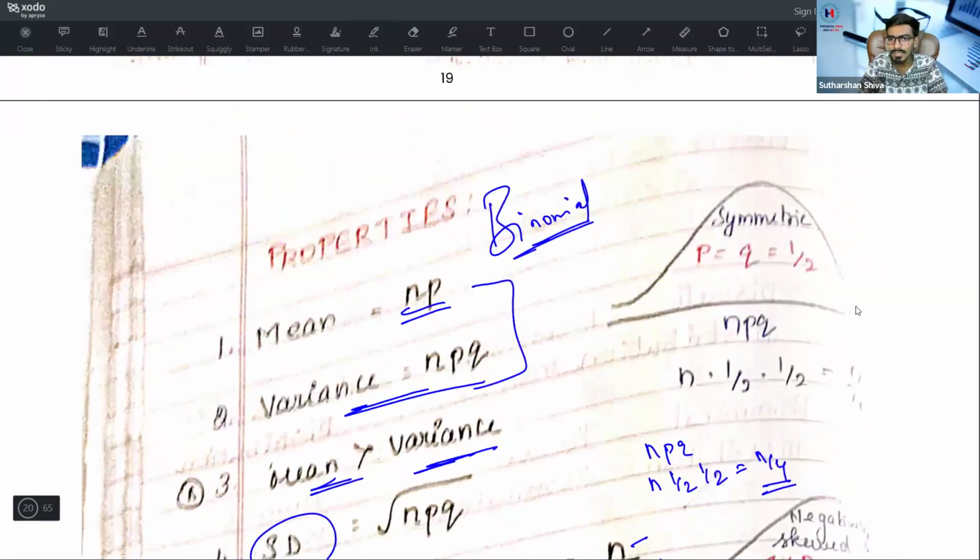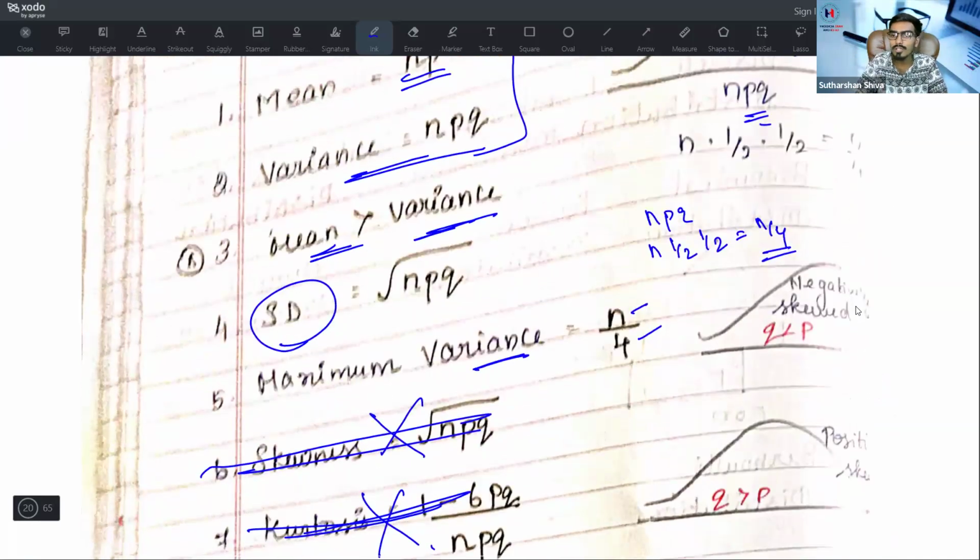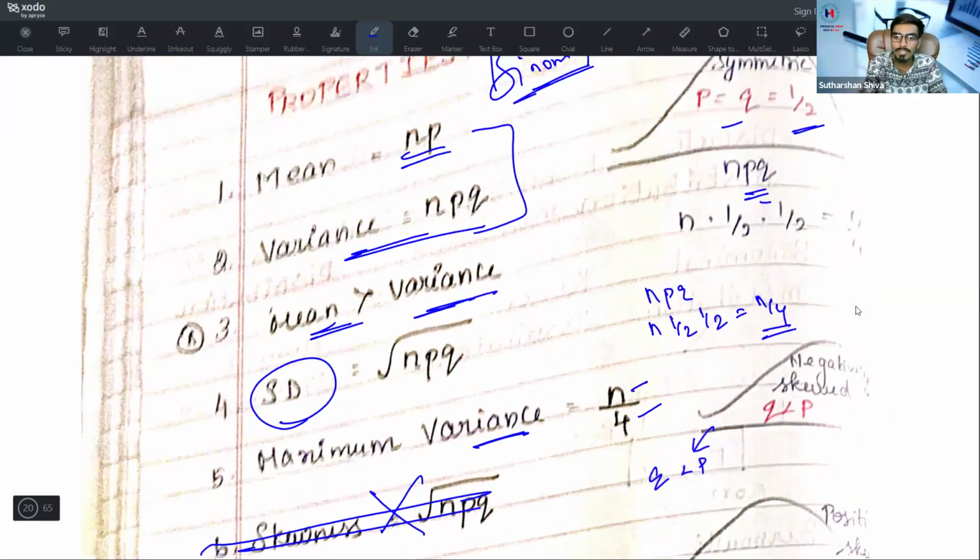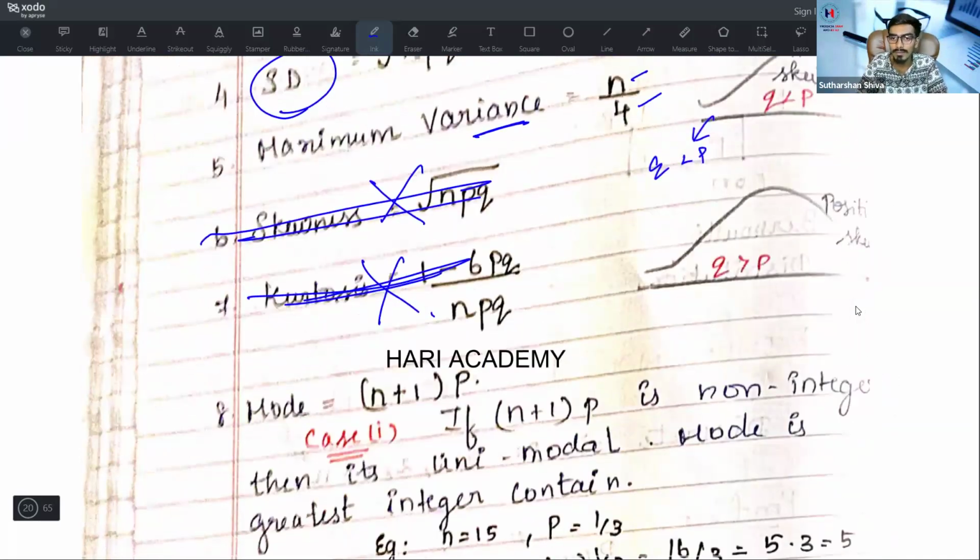Now come to the symmetric case. Symmetric is P equal to Q equal to 1 by 2, so NPQ is equal to n by 4, the final value. Whenever it is negatively skewed, Q is less than P. When it is positively skewed, Q is greater than P.